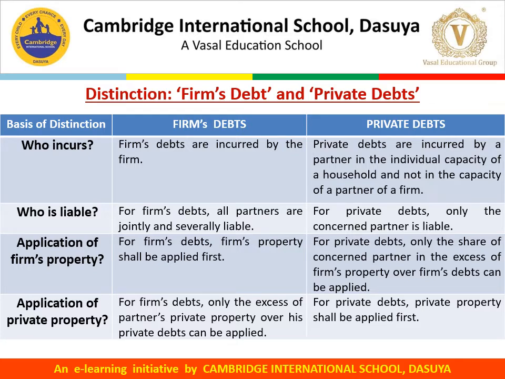The next basis of distinction is application of firm's property. For firm's debts, firm's property shall be applied first, and for private debts, only the share of the concerned partner in the excess of firm's property over firm's debts can be applied. The next point of distinction is application of private property. For firm's debts, only the excess of partner's private property over his private debts can be applied. But in case of private debts, private property shall be applied first.